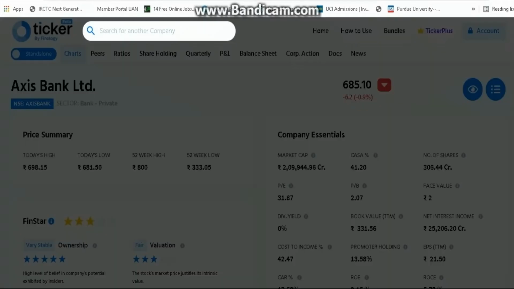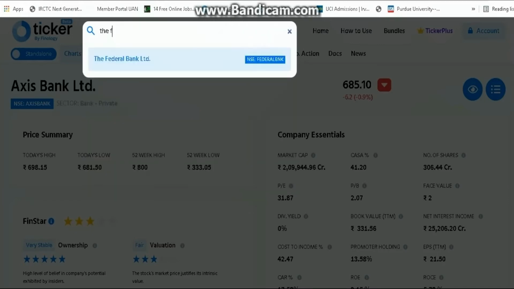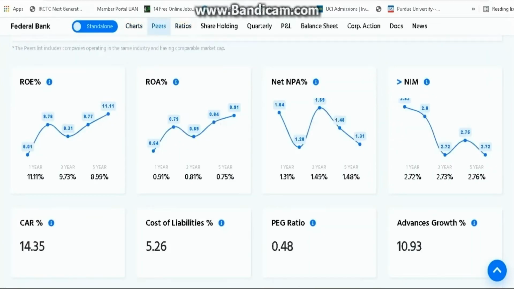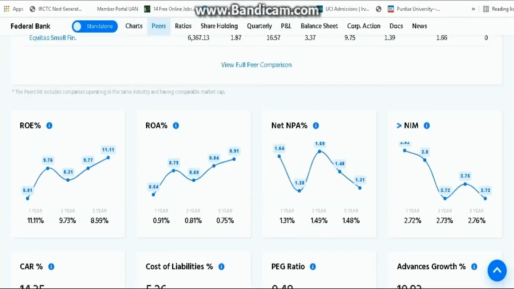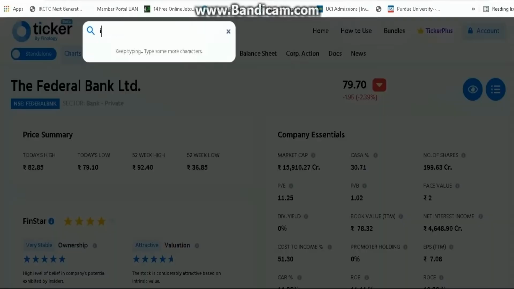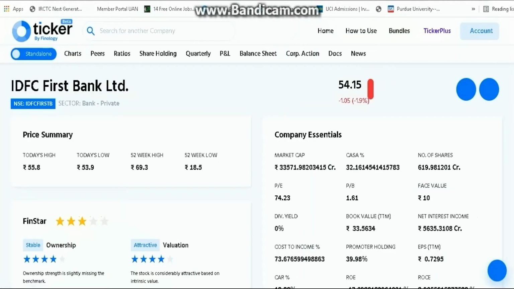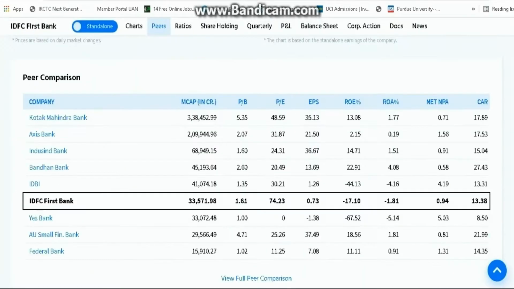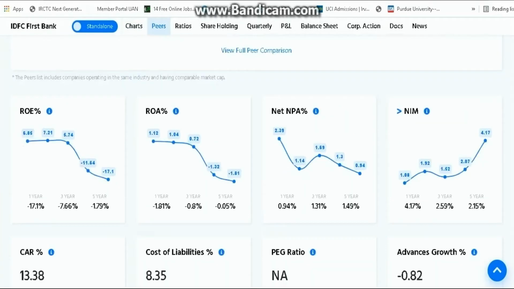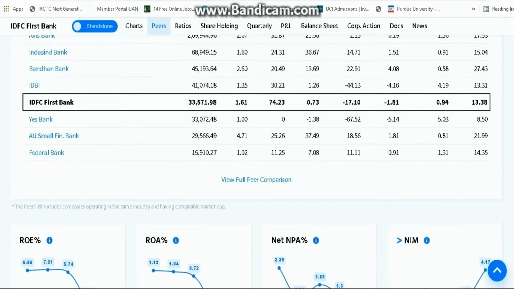Let's take another example, the Federal Bank of India. How much is its NPA? Its NPA is 1.31 percentage. Not bad, not bad. Federal Bank and Axis Bank are on the same rate right now. If we compare IDFC First Bank Limited, this bank is just on the verge of starting, so it is building a nice base. Yeah, that is very good, 0.94 percentage per year. So it is quite decreasing over the years. So IDFC is building a nice base, and it is one of the good examples.